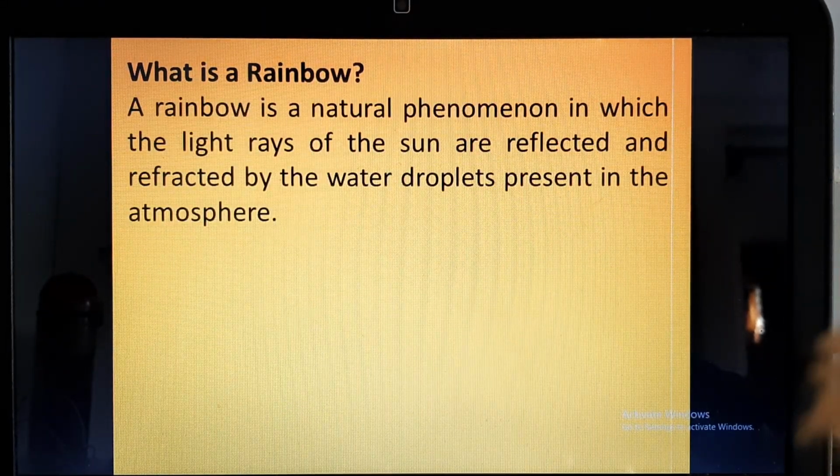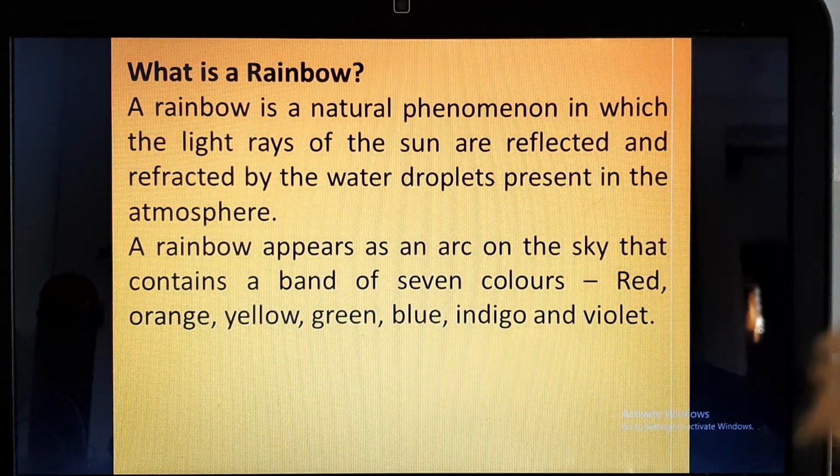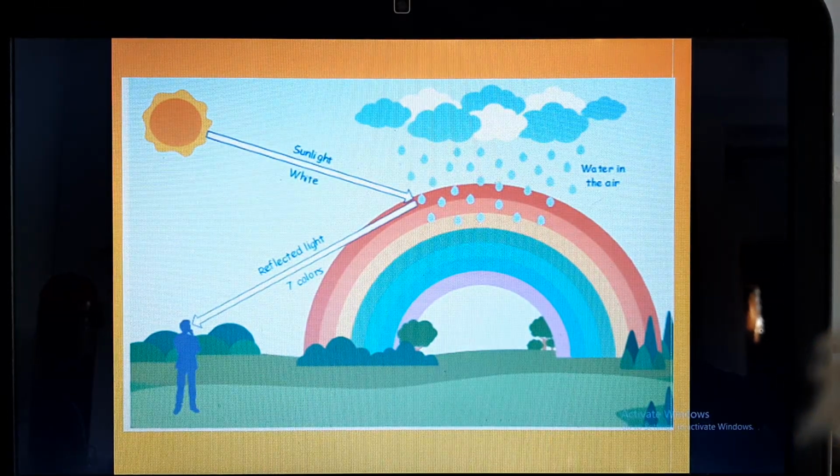Now what is a rainbow? So a rainbow is, again, because of the refraction of light. Since I have told you, refraction occurs whenever the medium changes. So a rainbow is generally seen whenever there is rain. Rain contains water droplets, and after rain, the water droplets are present in the atmosphere. So when the light strikes these water droplets, what happens? Refraction occurs, and the bending of the 7 colors starts. And that is how we can see the rainbow after the rain whenever the sun comes. So sunlight strikes the water droplets in the air, and because of the change of the medium, light refracts and we can see the 7 colors.